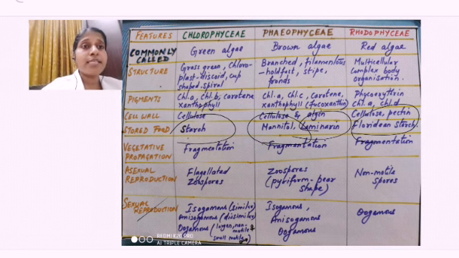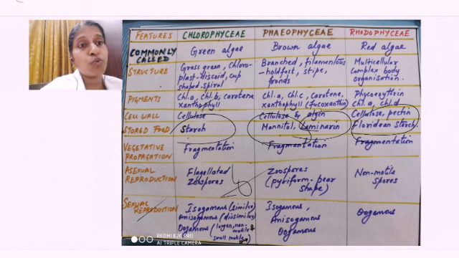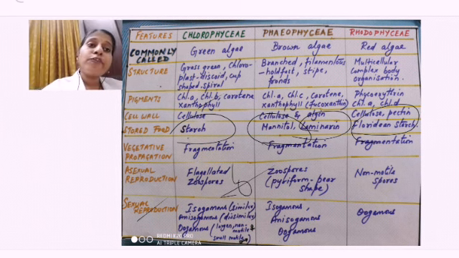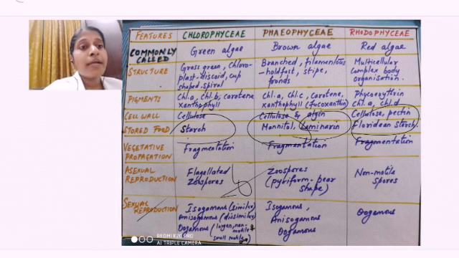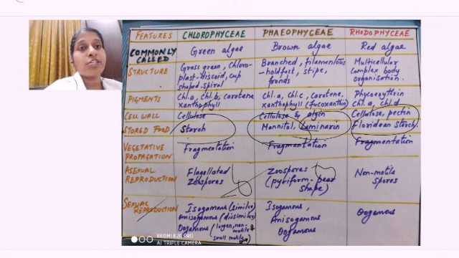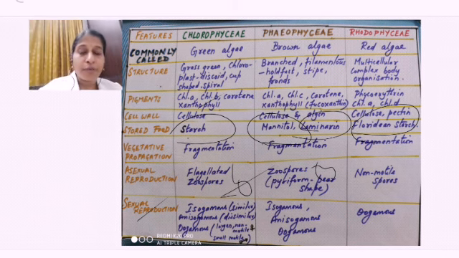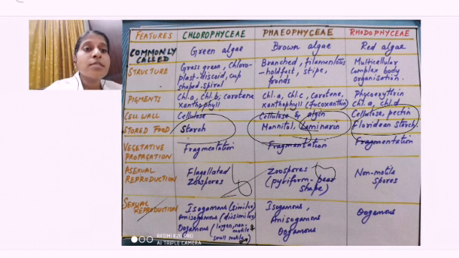Now, how do these algae propagate? Vegetatively it is by fragmentation. For asexual reproduction in Chlorophyceae, it is with the help of flagellated zoospores. Phaeophyceae also has zoospores, but they have a chloroplast somewhat like a pear-shaped structure, which is a different thing. And in Rhodophyceae, the asexual reproduction is by non-flagellated, non-motile spores. They are not moving, not motile in nature, just spores. Sexual reproduction in the other two cases is the same.